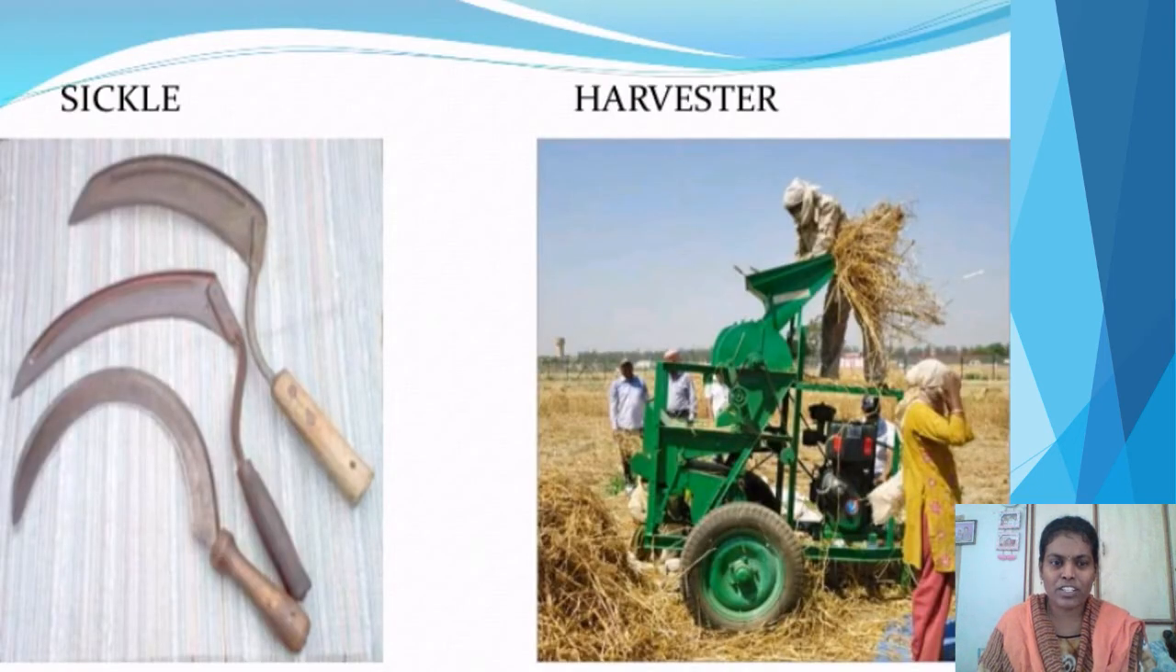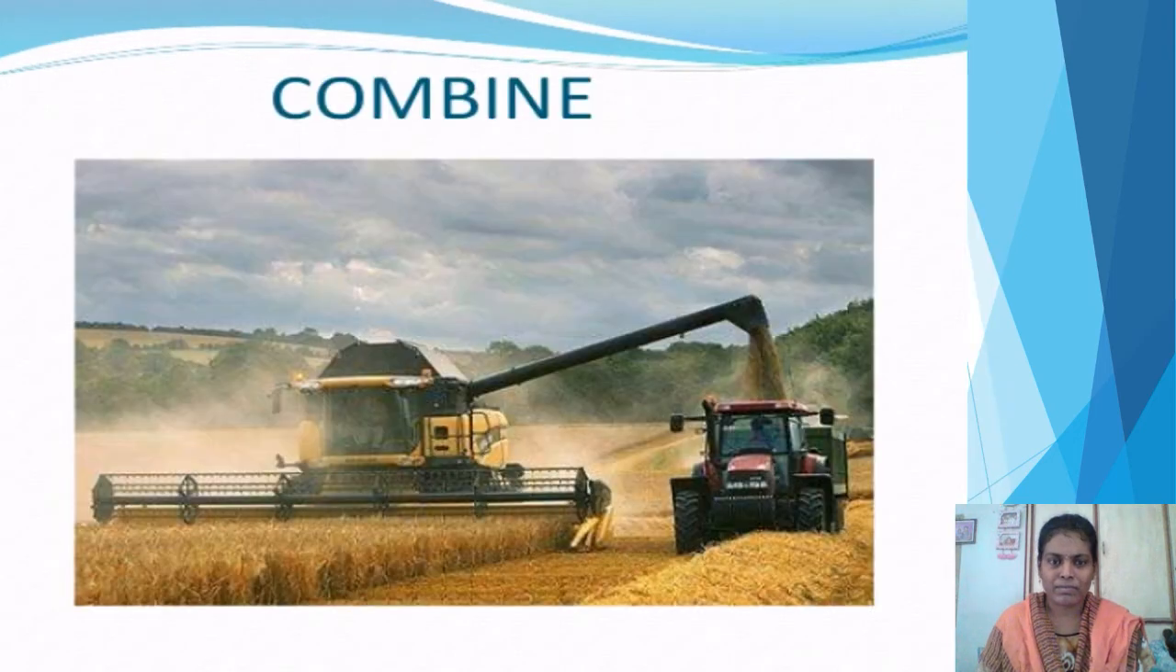Look at these pictures here. This is an agricultural tool called a sickle, which is used for harvesting. And if you look at this picture, it is a harvester machine. And this is one more type of harvester. Harvesting and gathering of the crops both take place simultaneously in this type of machine. That's why these machines are called combiners.